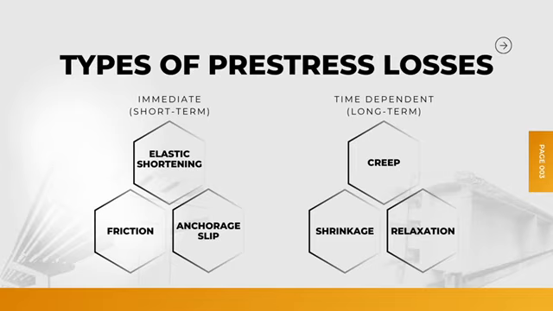Generally, pre-stress losses are divided into two categories: immediate or short-term losses such as elastic shortening, anchorage slip, and friction; and time-dependent or long-term losses which include creep, shrinkage, and relaxation. Understanding these losses helps engineers ensure that the final pre-stress level in the concrete remains effective throughout its lifespan.